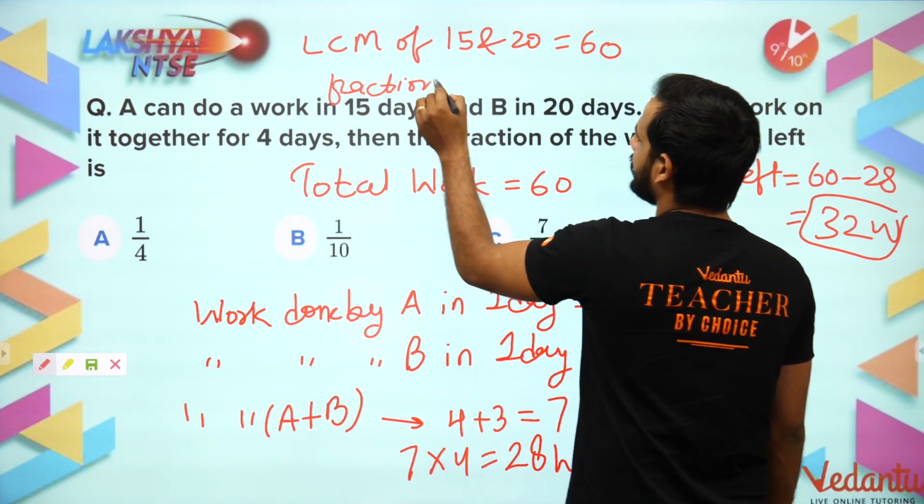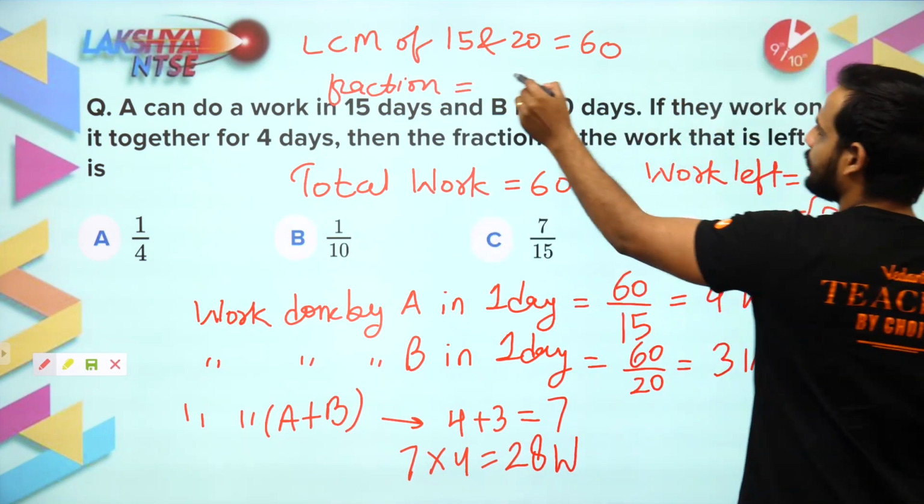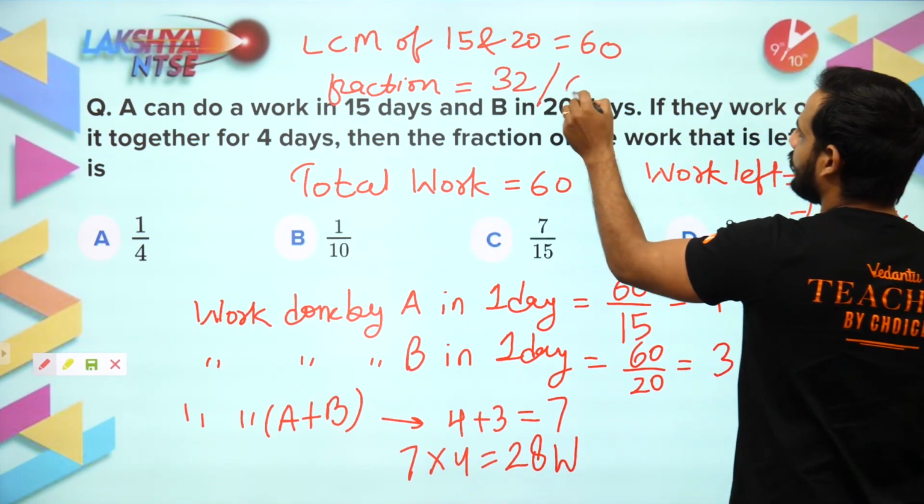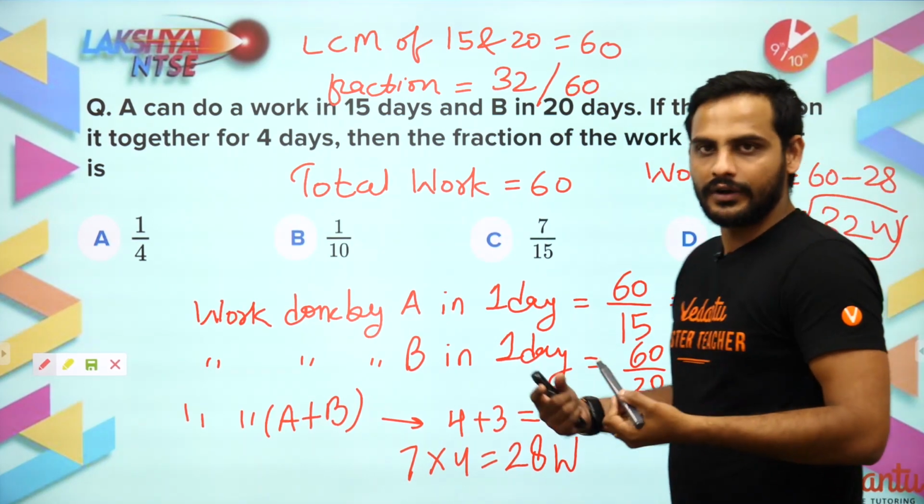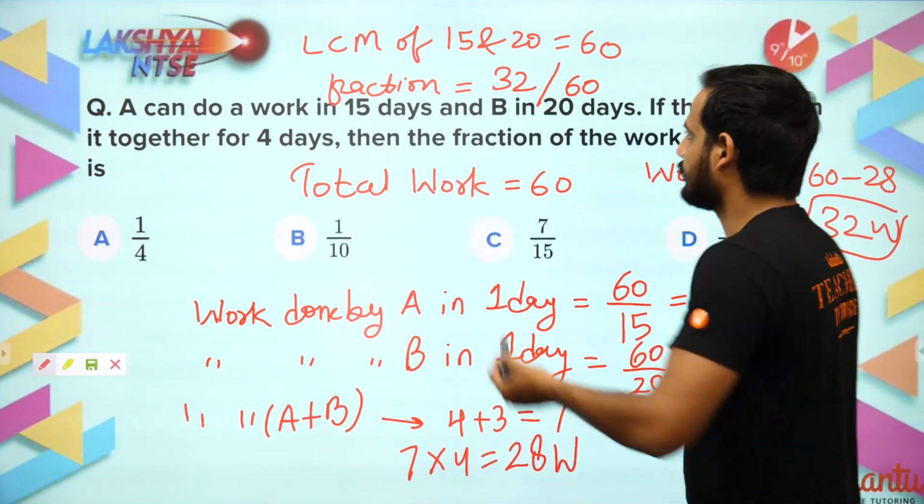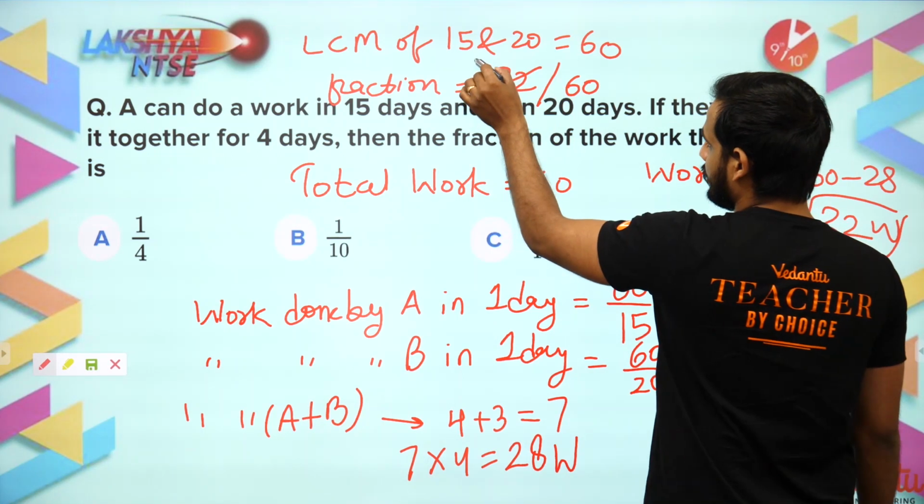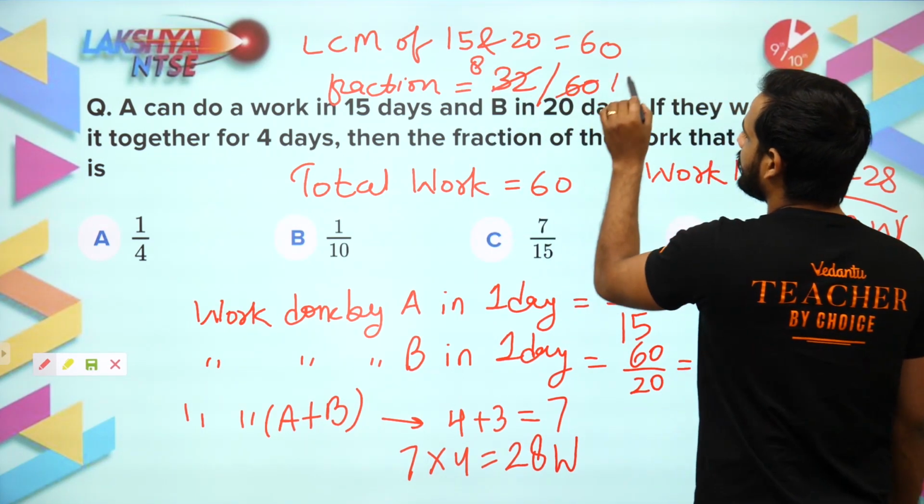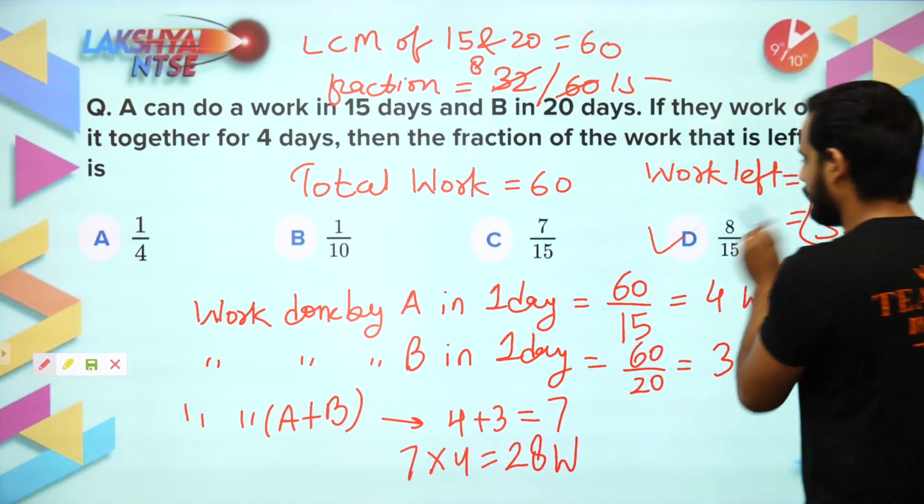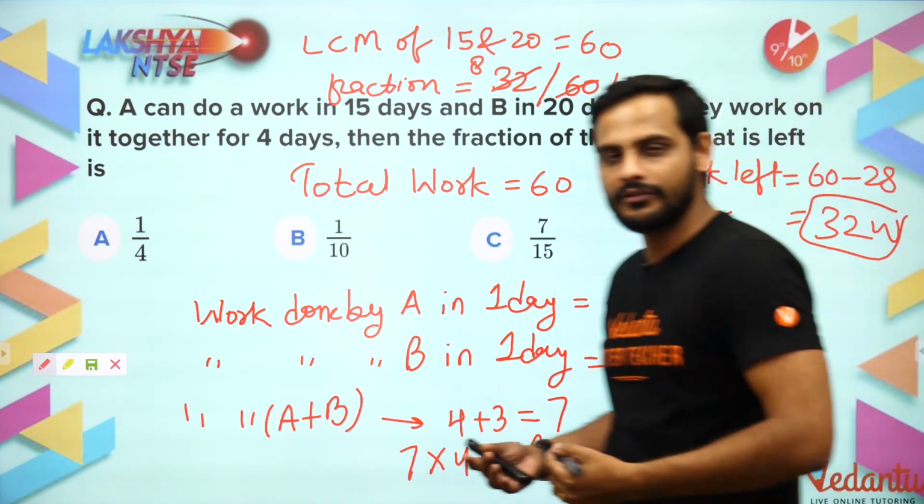How do we find out the fraction? 32 work is incomplete and the total work was 60. So you'll be getting this as 4 8s are 4 15s are, so 8 by 15. 8 by 15 of the work is incomplete.